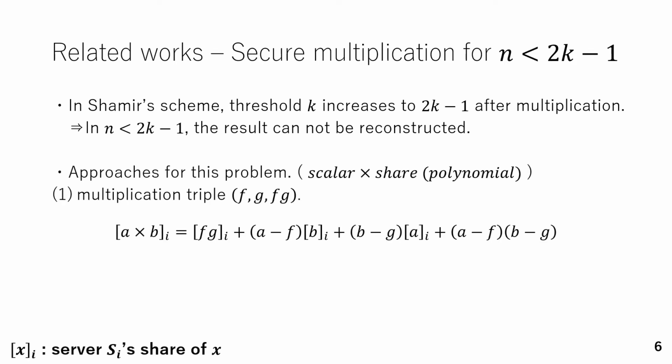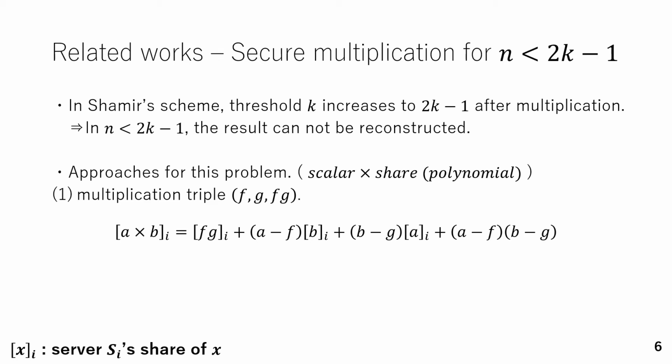This limitation of n and k doesn't only occur in the Shamir scheme. In MPC, it is said that unconditionally secure MPC doesn't exist for n smaller than 2k-1. Therefore, some approaches to solve this problem have been studied for years.